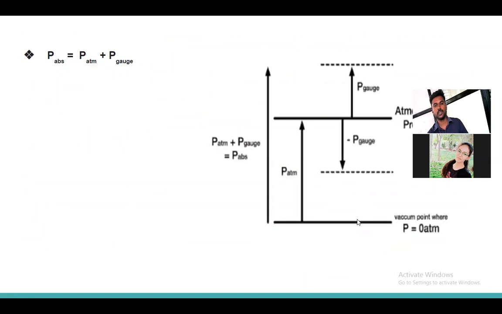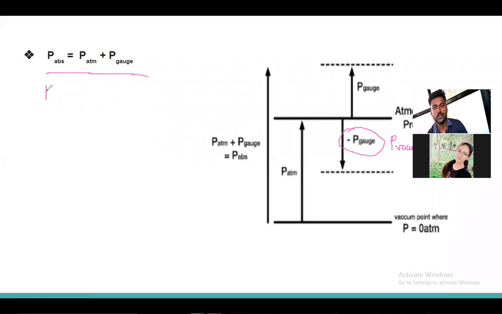So what is the relation between them? The absolute pressure is equal to atmospheric pressure plus gauge pressure. You can write the relation between them. See here, absolute pressure is equal to atmospheric pressure plus gauge pressure. See in this figure, the minus gauge pressure is given. It is also known as vacuum pressure.